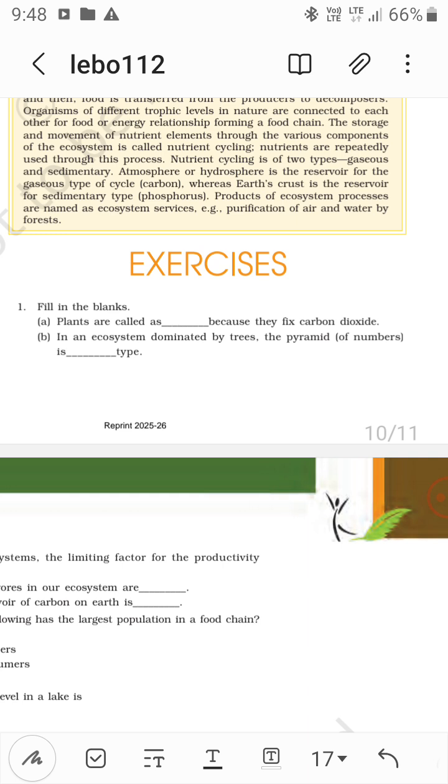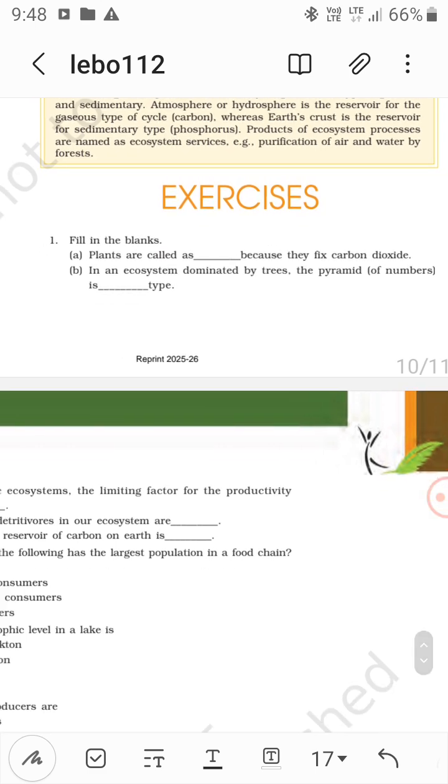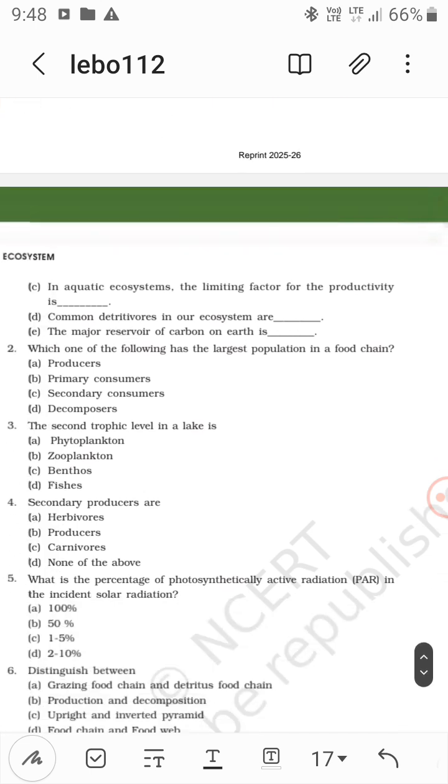In a grassland ecosystem, it is upright. Dominated by trees, the pyramid is upright. In an aquatic ecosystem, the limiting factor for productivity is light. The common detritivores in our ecosystem are fungi, bacteria, earthworms, and mites. Then the major reservoir of carbon on Earth is the ocean, I think.